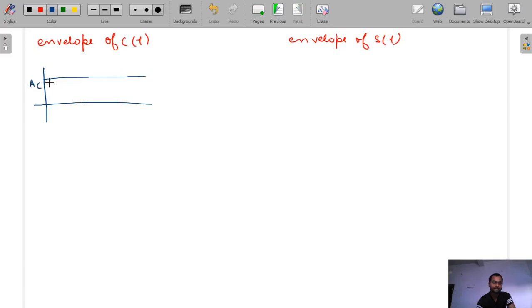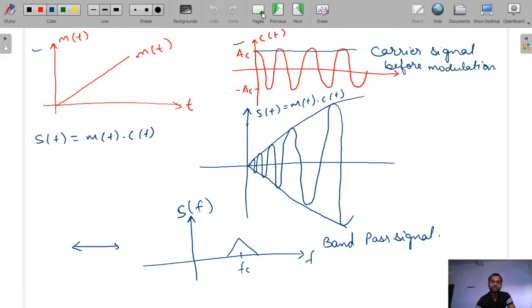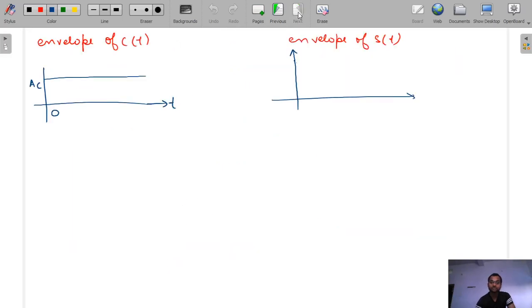So this is AC. This is our time domain. This is 0. Now the envelope of ST is a function increasing with constant slope. The slope is constant, maybe 1 or 2, not given clearly in this question.